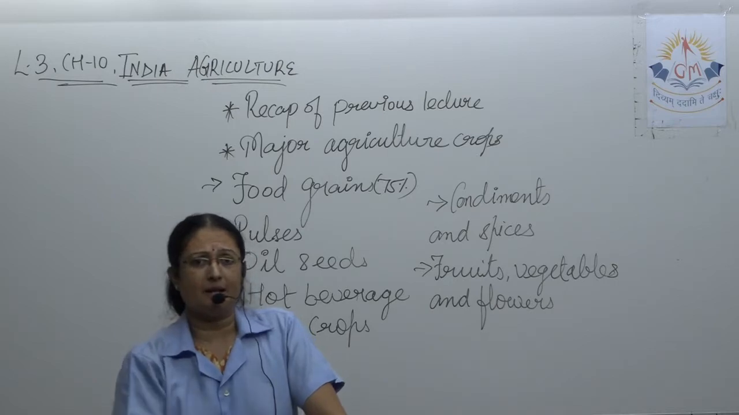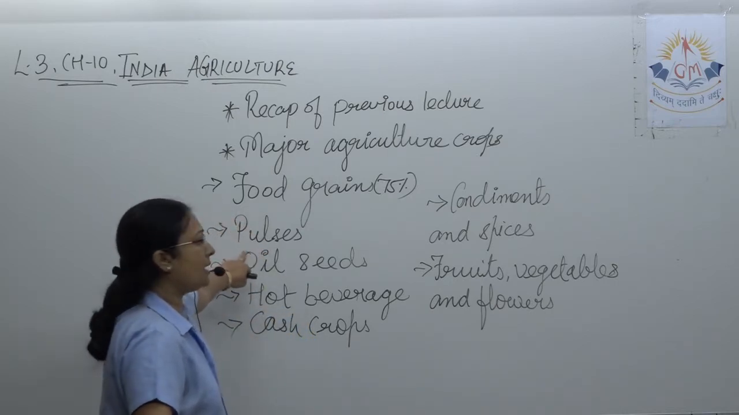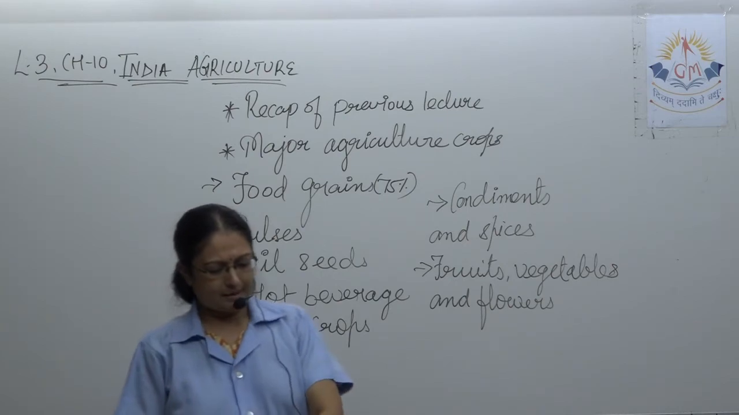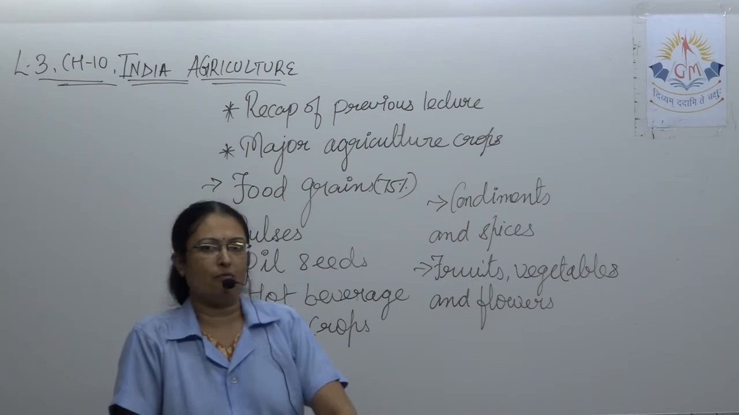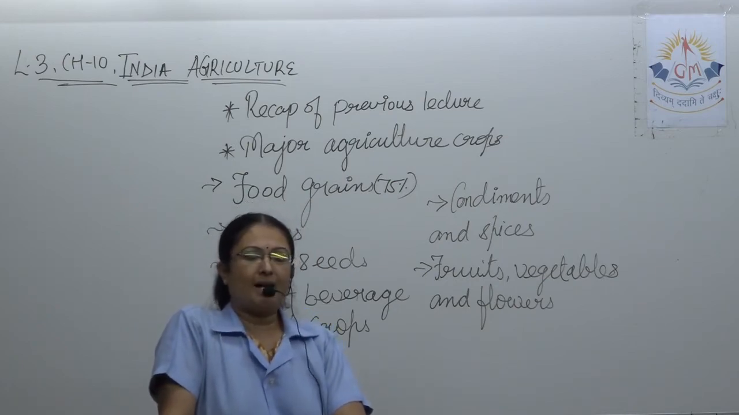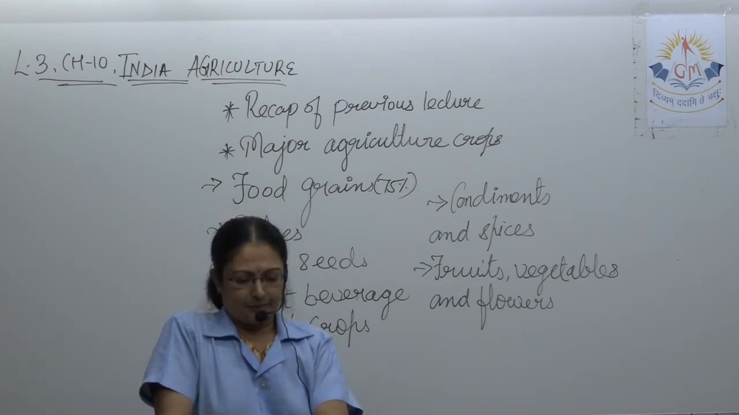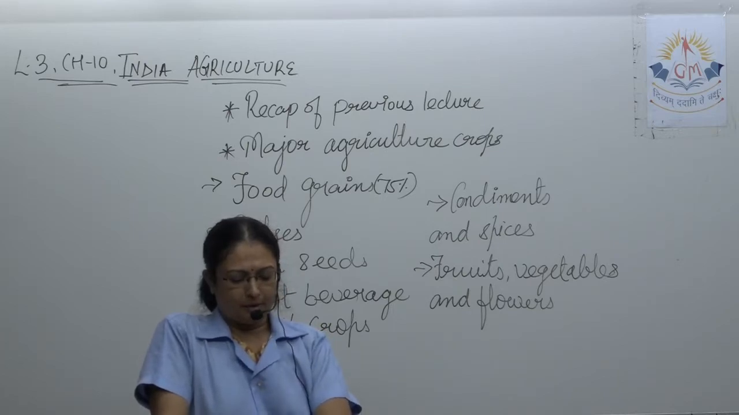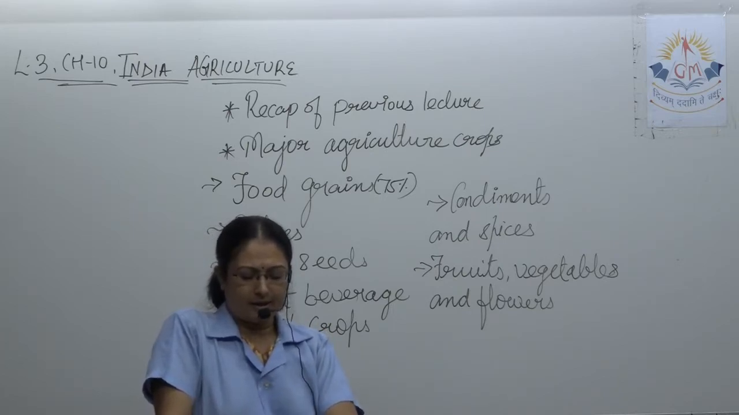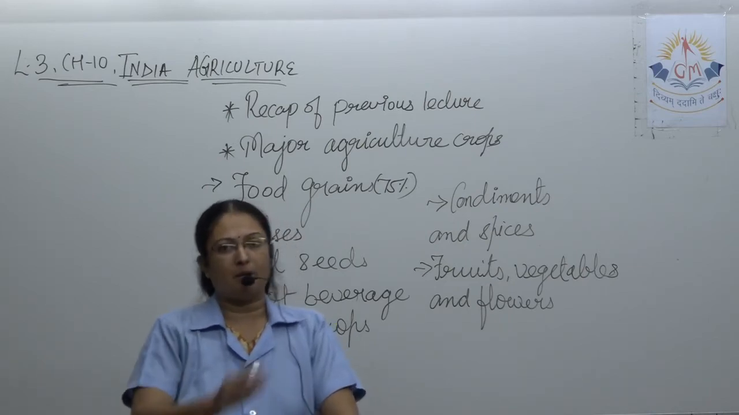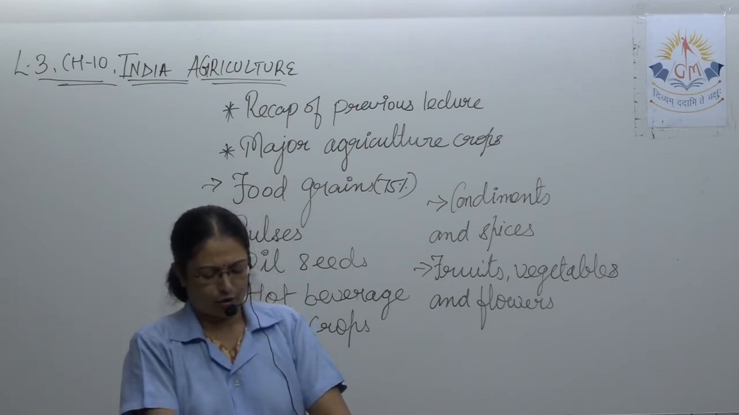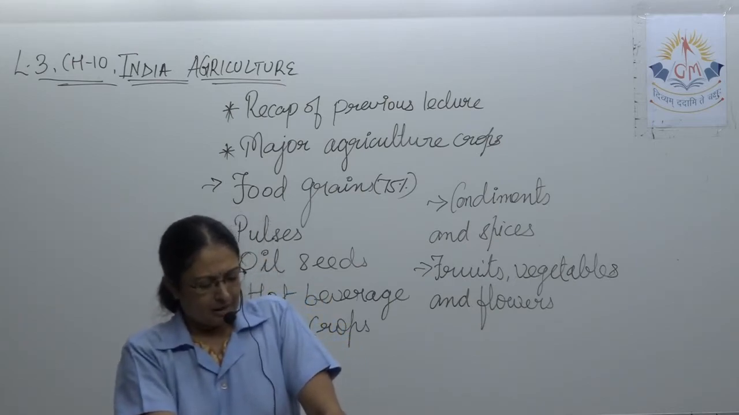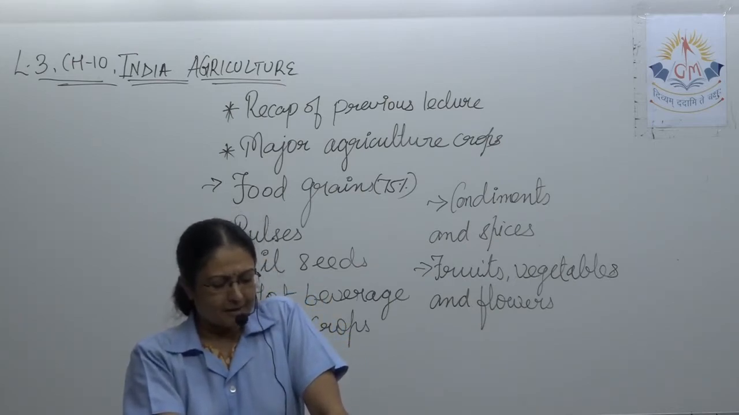Then comes pulses. Now let's talk about pulses. Pulses are the main source of protein for vegetarian people. Most of us are vegetarians, so we get protein from pulses. Tuer, moong, gram, pea, bean, mud and urad are considered pulses. Tuer, urad, moong and mud are kharif crops. Underline it. Gram, pea and lentil, that is masoor, are rabi crops.